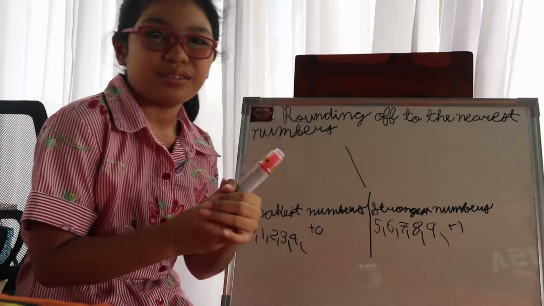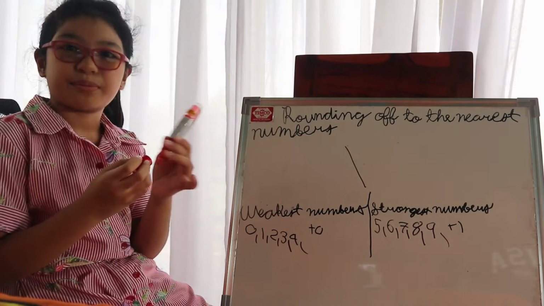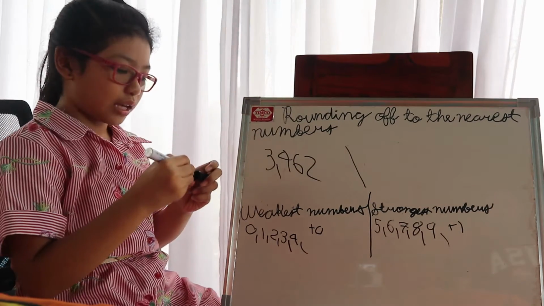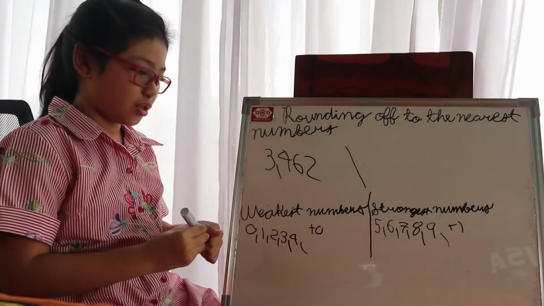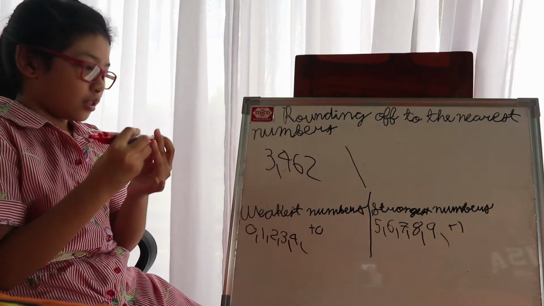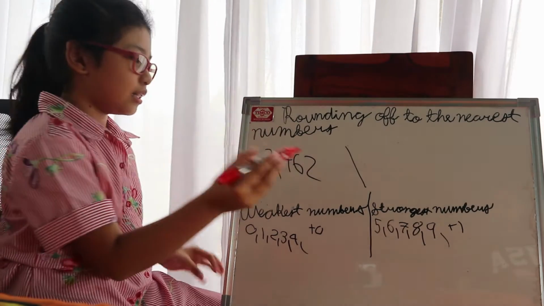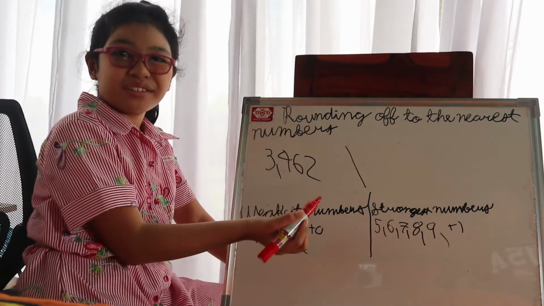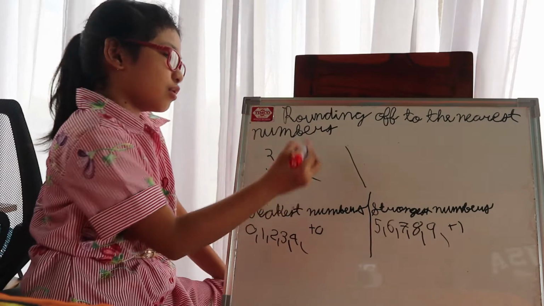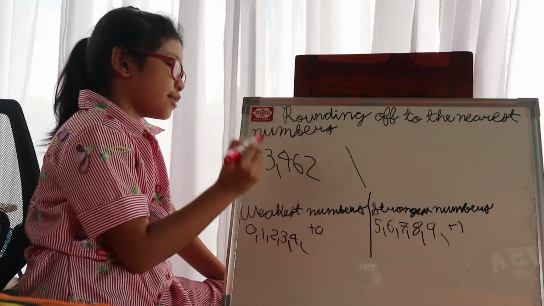Now let's go to the nearest thousand. First, let's make an example. Now let's find the answer to this problem. As you can see, it's the nearest thousands. Let's see where the thousands place is. Ones, tens, hundreds, thousands.